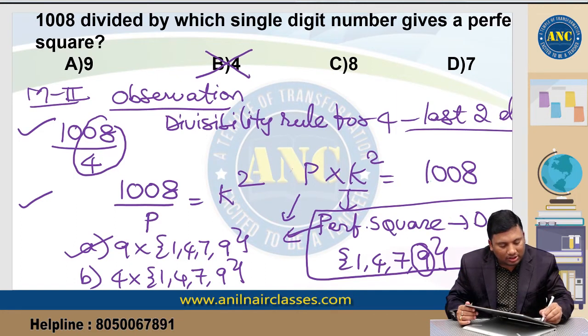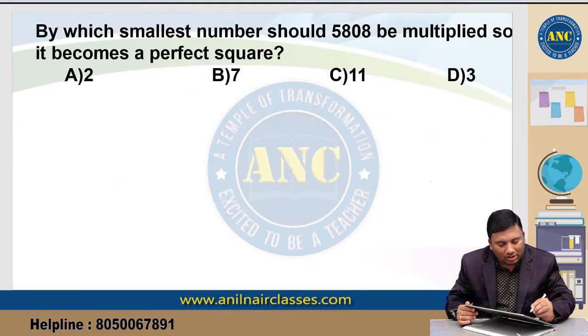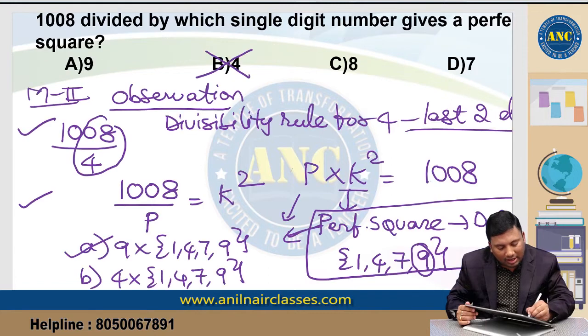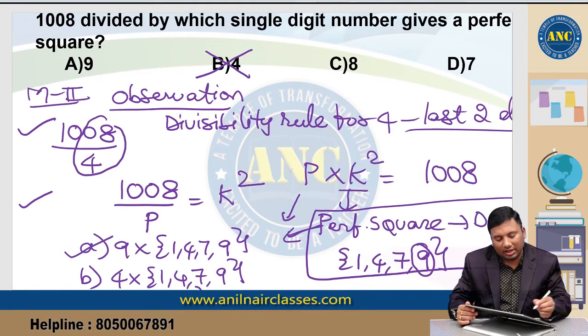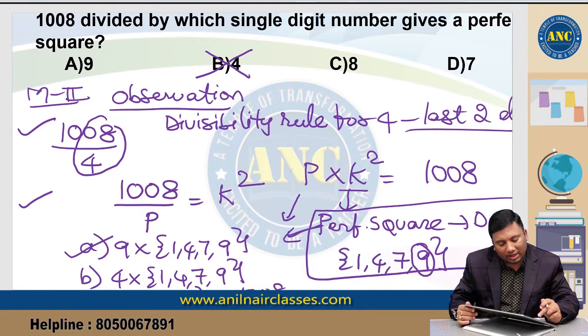So what you do is, P into a perfect square never ends with 2, 3, 7 or 8, equivalent to 1008. You use this logic. Check it with the options. Is 4 giving me 8 at the end? 4 2s are 8, so the second option is not possible.